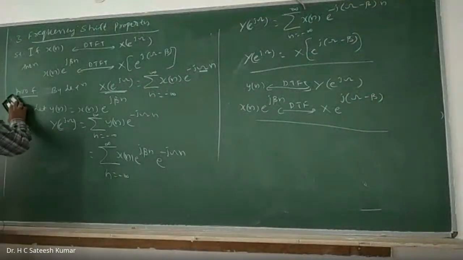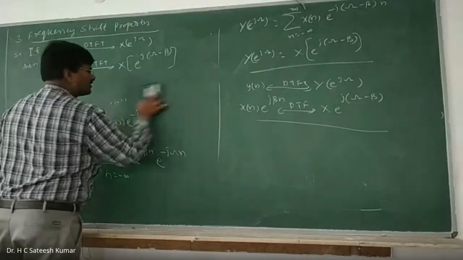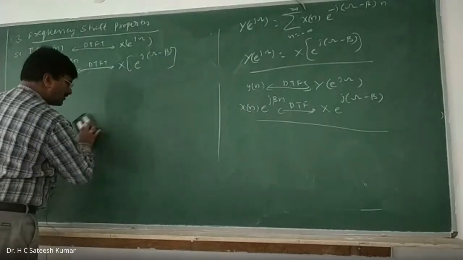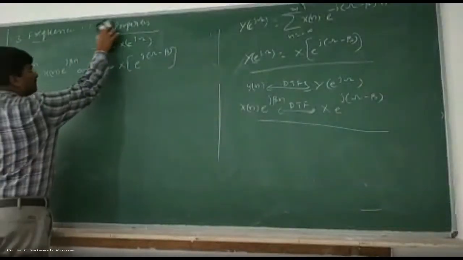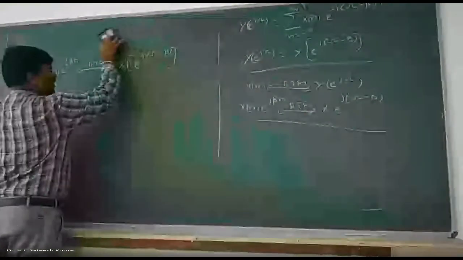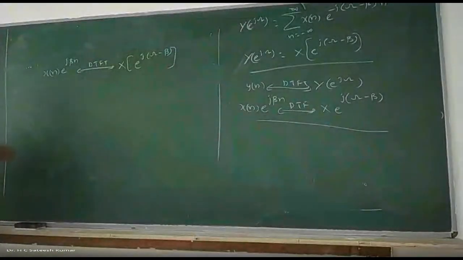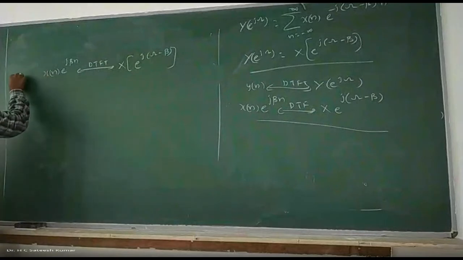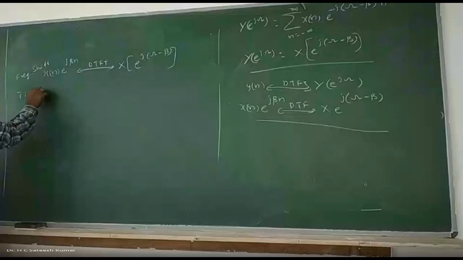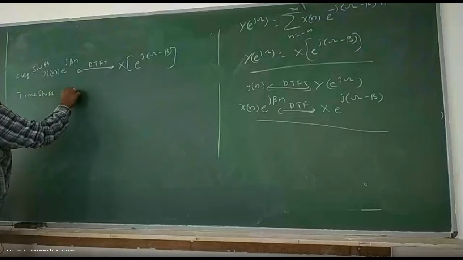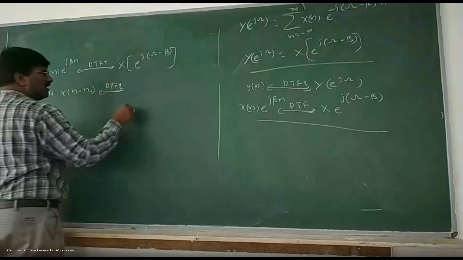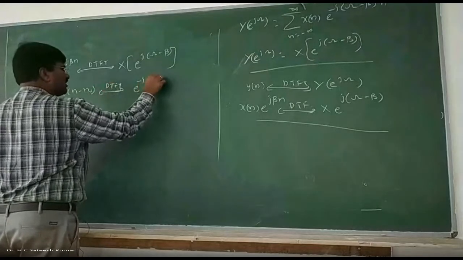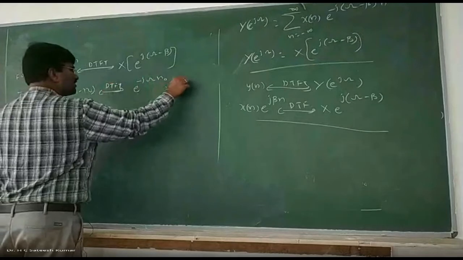So what can you understand from this definition? Now we shall try to find the relation between these two: time shift property and frequency shift property. This is your frequency shift property. What about time shift? Time shift is x of n minus n naught, which has the transform e to the power of minus j omega n naught into x of e to the power of j omega.